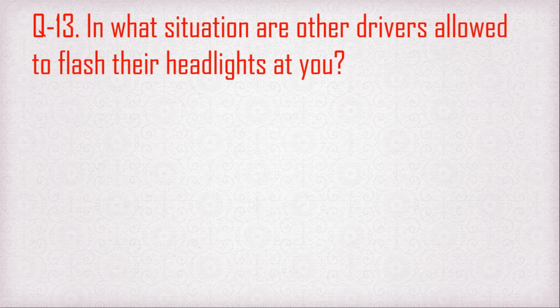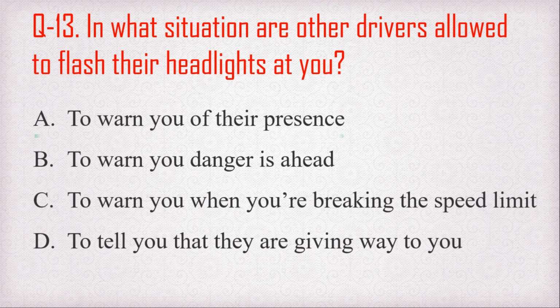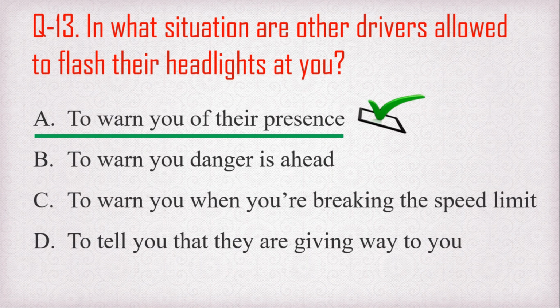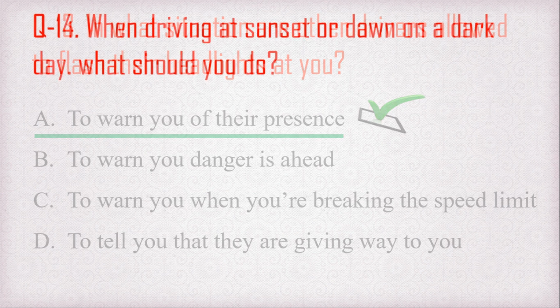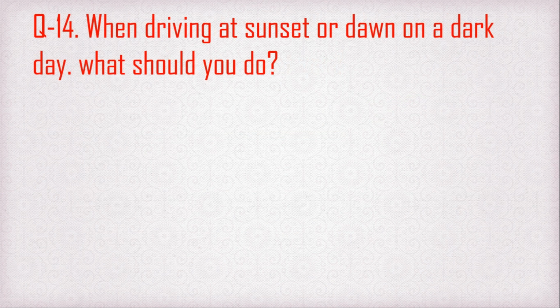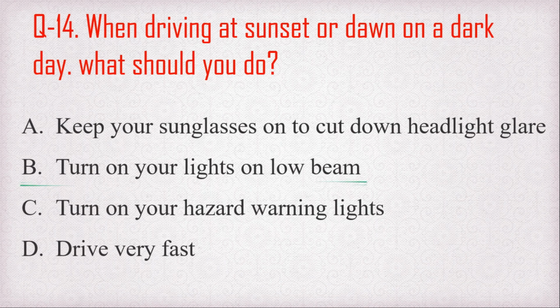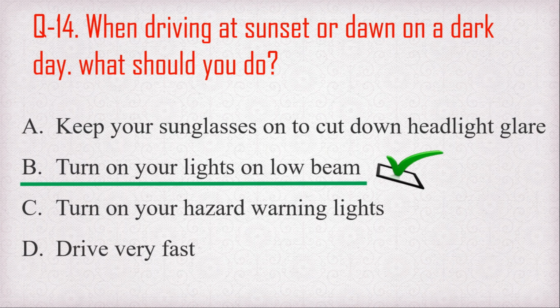Question number 13. In what situations are other drivers allowed to flash their headlights at you? So the right answer is to warn of their presence. When another driver flashes their headlights, it represents a warning of their presence. Question number 14. When driving at sunset or dawn on a dark day, what should you do? So turn your lights on low beam. This is the right answer.